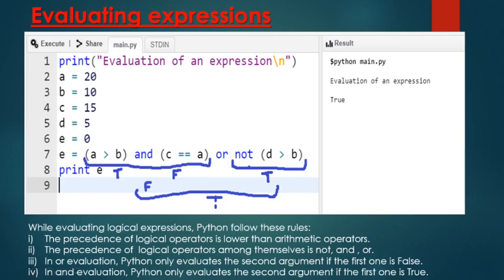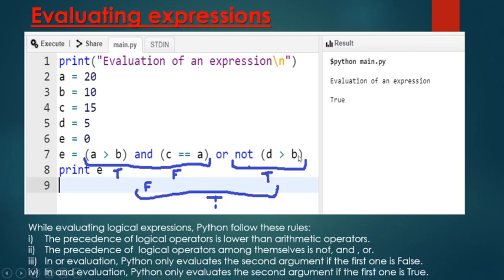As it is using a relational operator and logical operators, it will give you a boolean value as result. So a greater than b is 20 greater than 10, which means it is true. So true and c is equal to, it is false. So true and false is false.